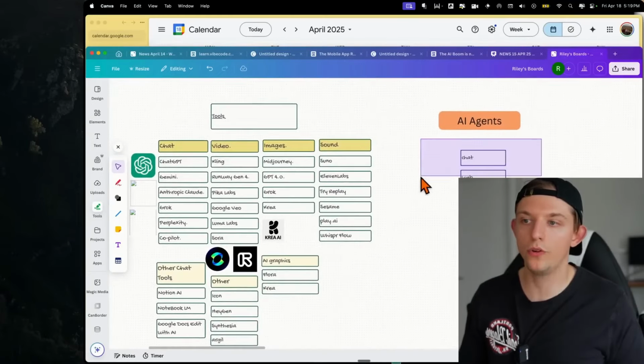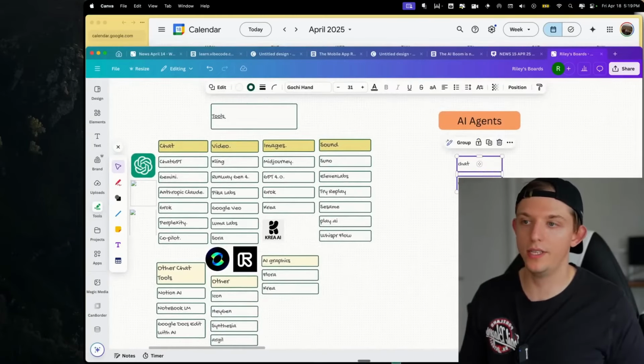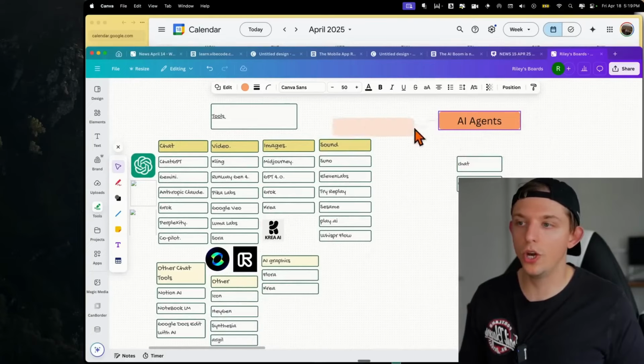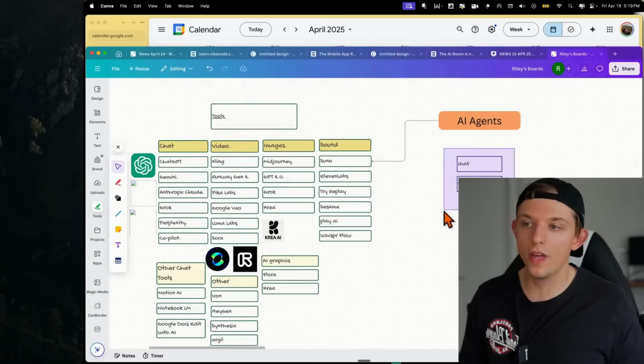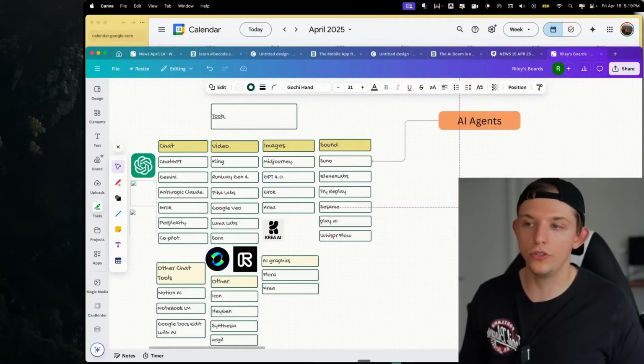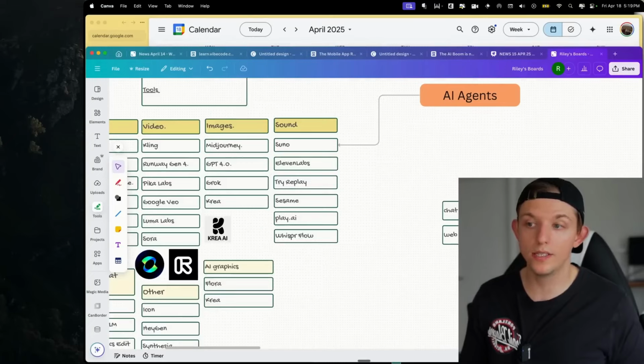So you can say, I want you to create a video that does X, Y, or Z. And the AI agent will just go out and use these different tools, right? It can use any of these different tools in any order that it wants. And then not only can it use the tools, but it can actually process and watch.